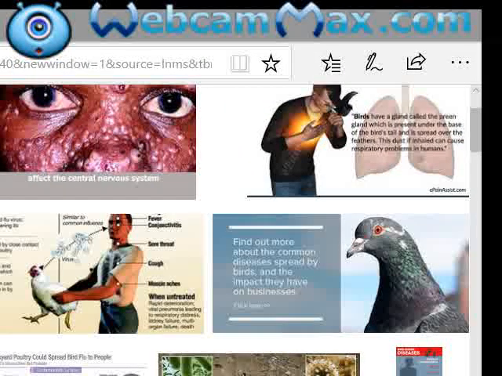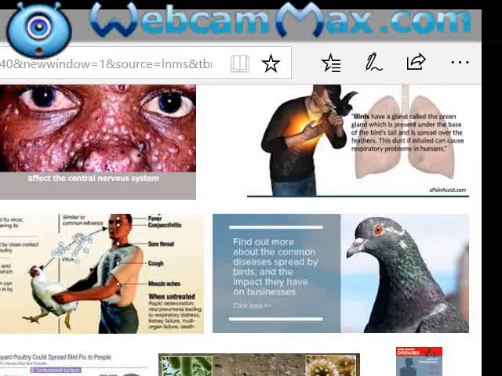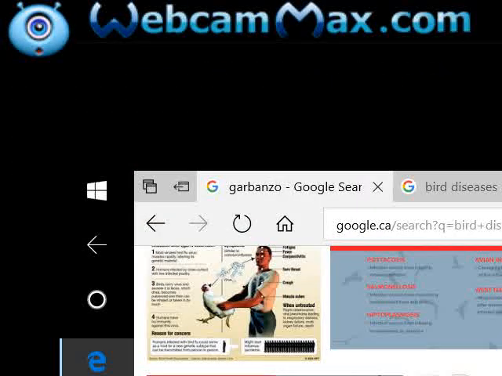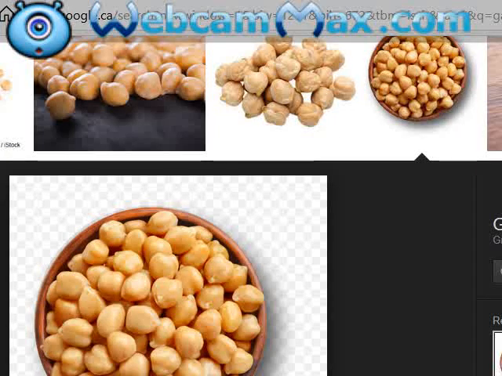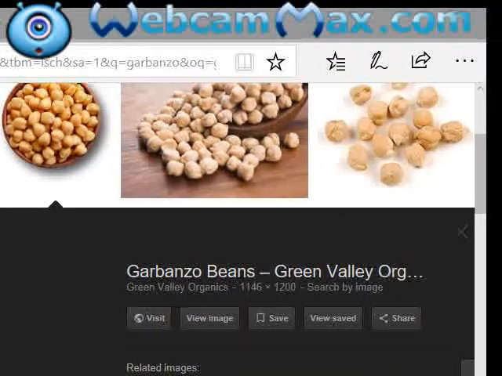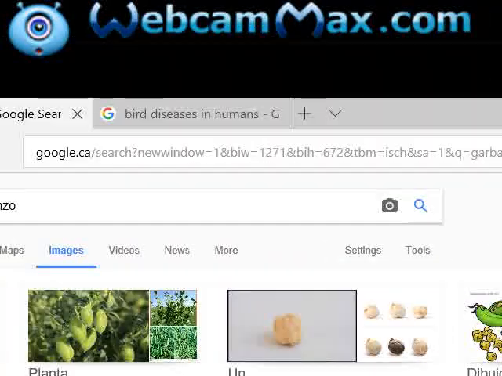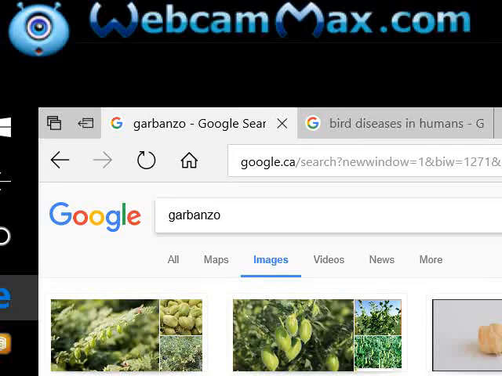How to use garbanzo is you have to put it in water at night. You put the garbanzo in the water, sleeping at night, and in the morning when you wake up, drink this water from the garbanzo. The water all night they have slept with them, put under the garbanzo. You have to drink it too. Then after that, you can wash your body like that.